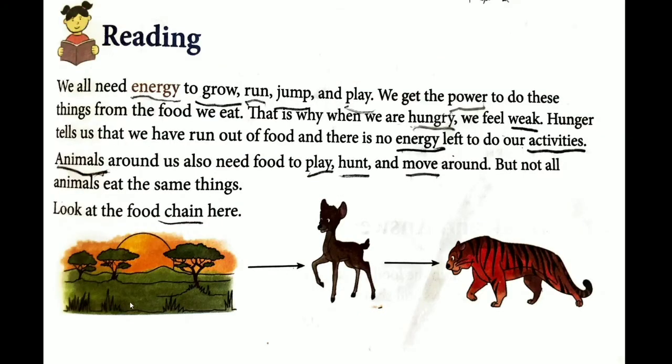So as we have seen over here, this grass is being eaten by the deer and the deer is being eaten by the tiger. So here you can see this grass uses the energy from the sunlight to grow, and this grass is being eaten by the deer and the deer is being eaten by the tiger. So this entire thing is a food chain.